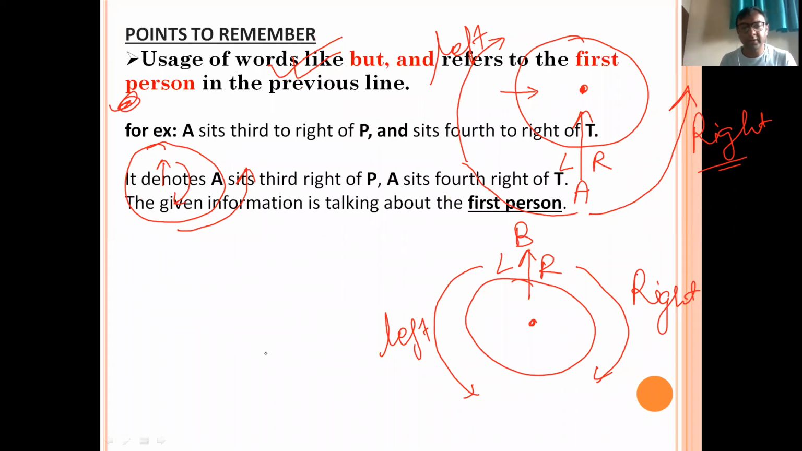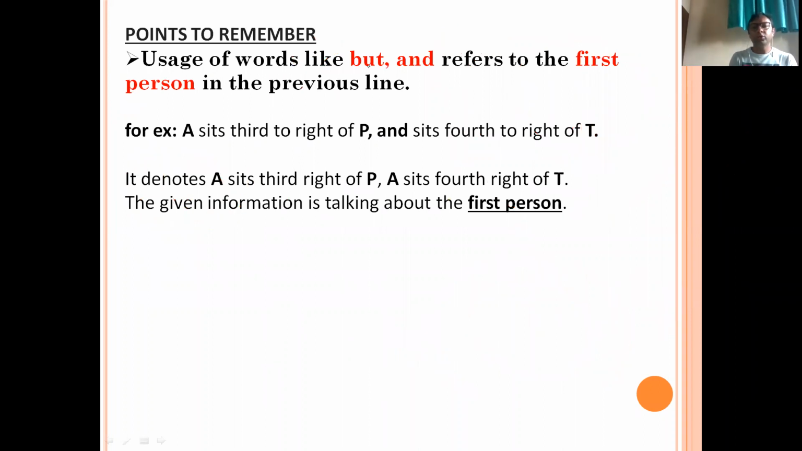There are a few more points. The uses of 'but' and 'and'. Words like 'but' and 'and' refer to the first person in the previous line. In the question, the statement will be mentioned like this: A seats third to the right of P and seats fourth to the right of T. Here A is considered the first person. Why? Because A has come first. P will be considered the second person because P has come second.